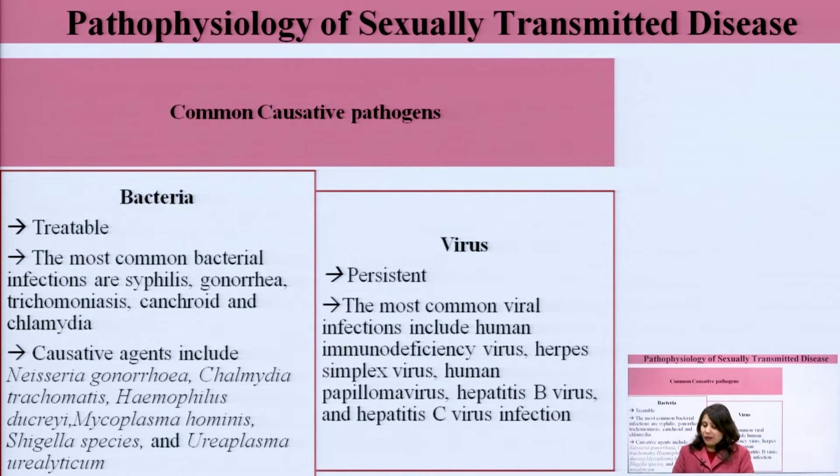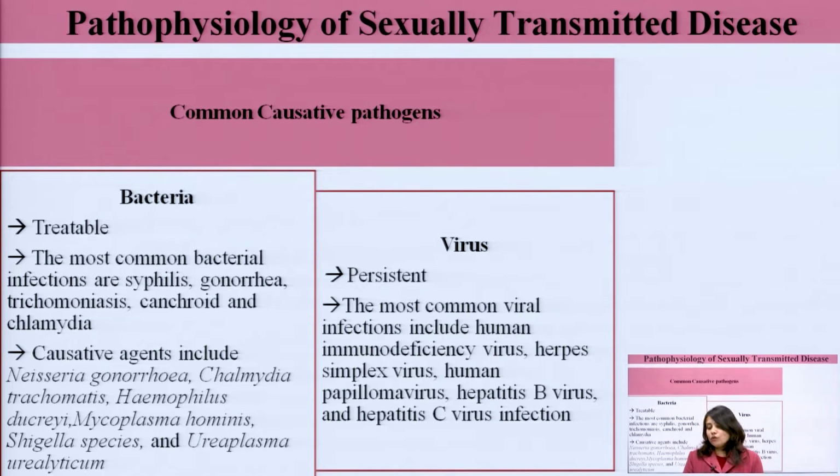Common causative pathogens. Now we will discuss the common causative pathogens for these sexually transmitted diseases. The most common causative pathogens are bacteria. Bacterial STDs are basically treatable. The most common bacterial infections are syphilis, gonorrhea, trichomoniasis, chancroid and chlamydia.